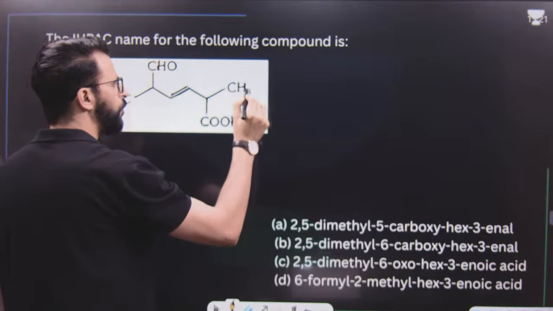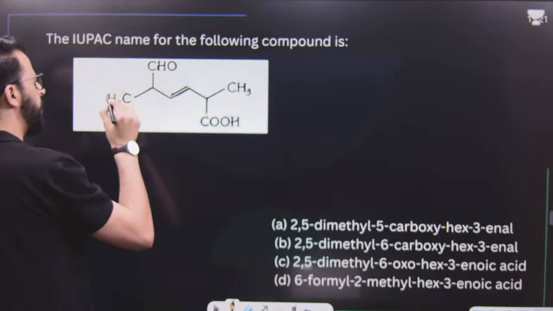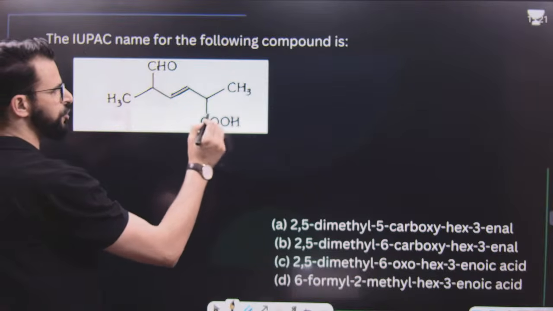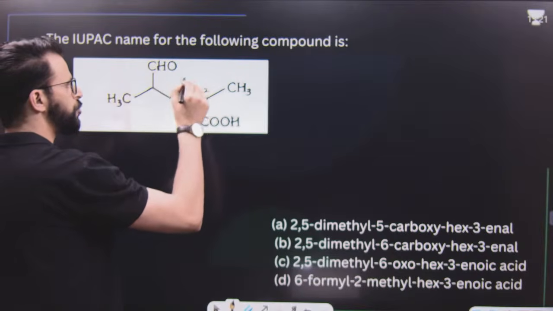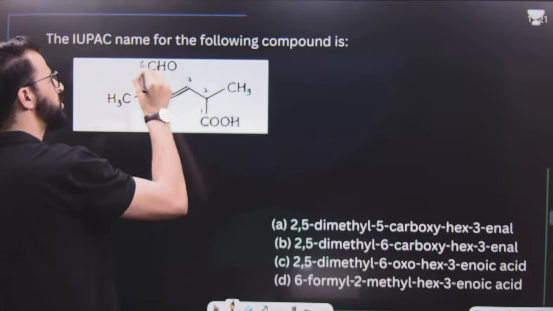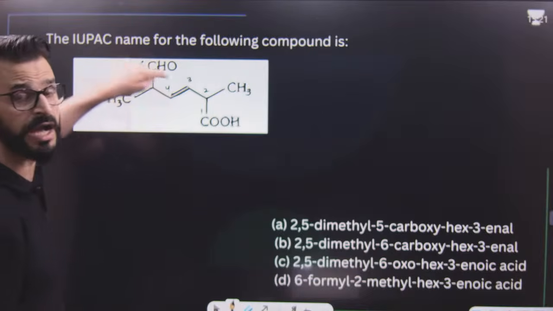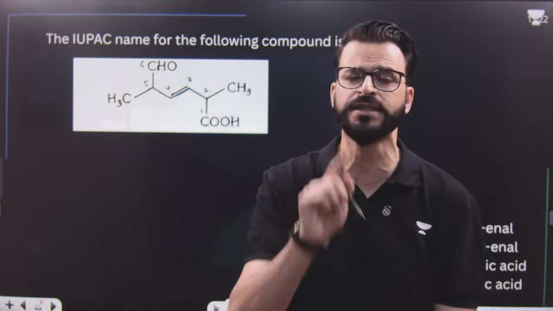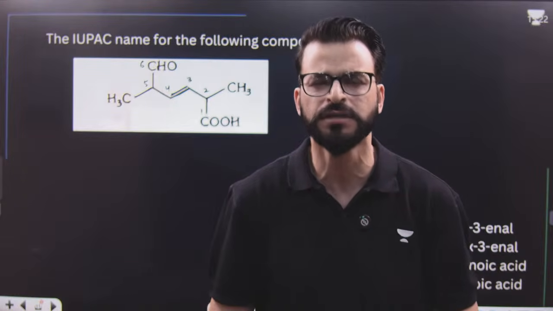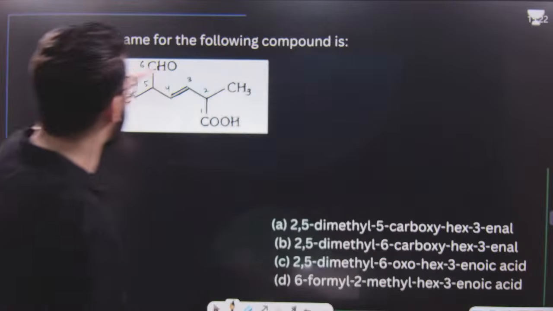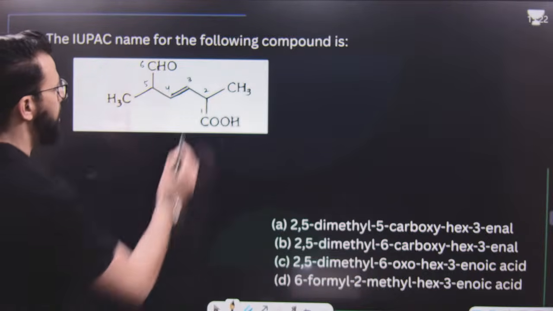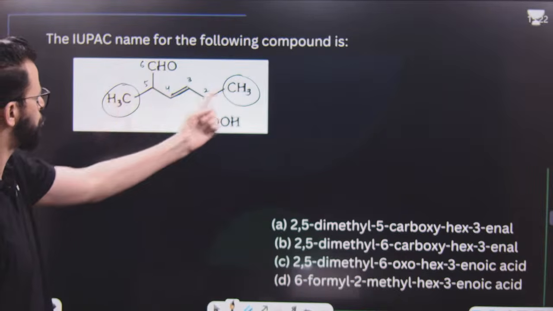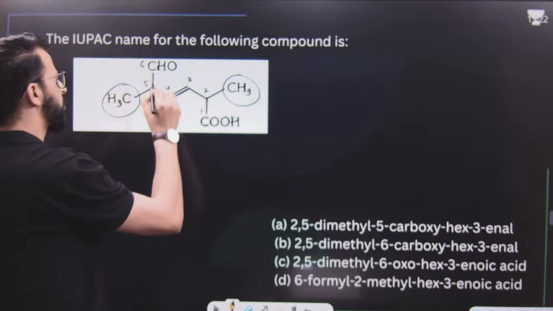Now, whenever you have a polyfunctional compound, what is rule 1? Rule 1 is identification of the principal functional group. So this is the principal functional group and this is chain terminating. So we will number this 1, 2, 3, 4, 5 and 6. Now, this is an aldehyde whose carbon has been included in the parent chain. When the aldehyde carbon is included in the parent chain and it acts as a substituent, we call that oxo. The methyl groups are substituents at the 2nd and 5th positions. So it is 2,5-dimethyl, then 6-oxo.